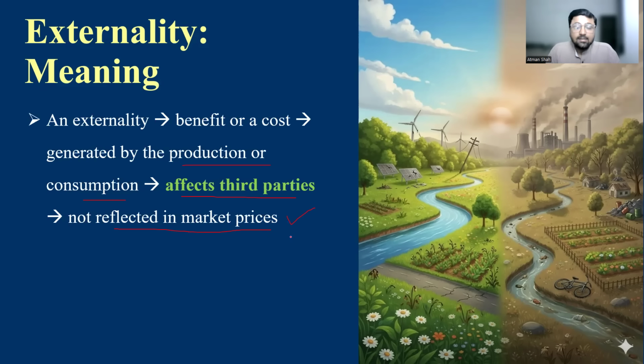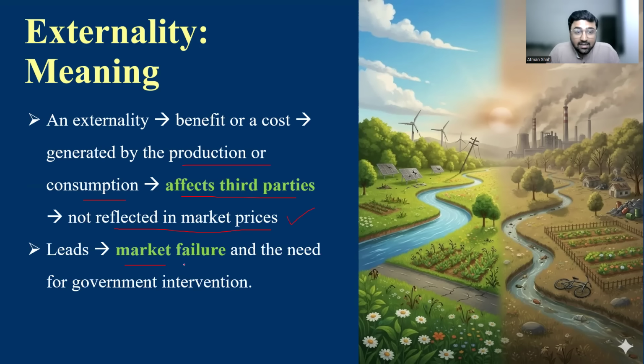This is an important message: this benefit or cost that is affecting the third party or the society is not reflected in market prices, and therefore it leads to market failure. So when we have externality, either external benefit or external cost, the market fails to generate an efficient outcome, and therefore it gives the need for government intervention.